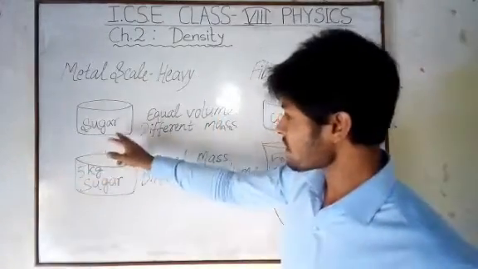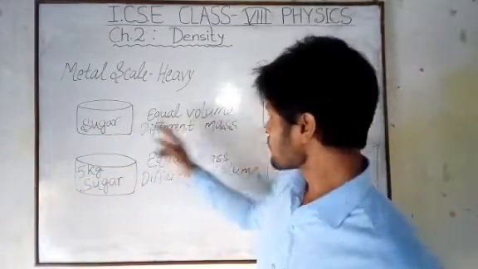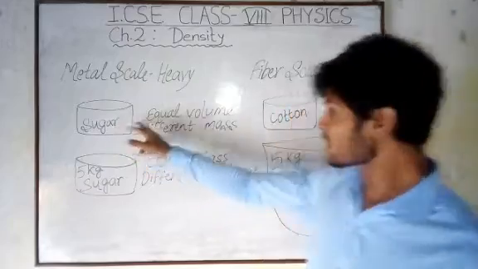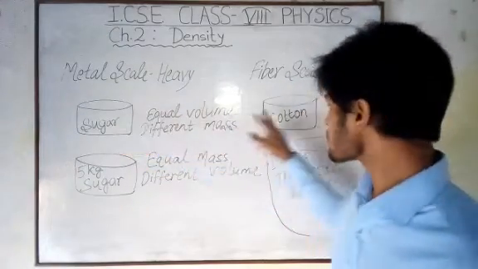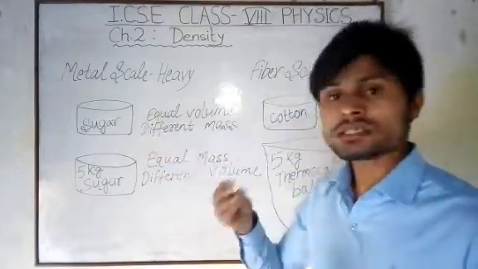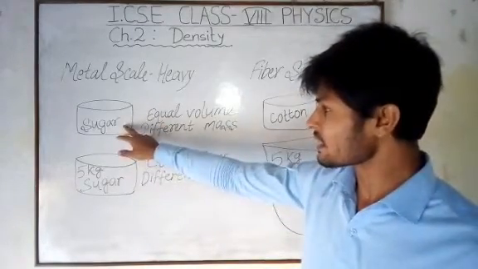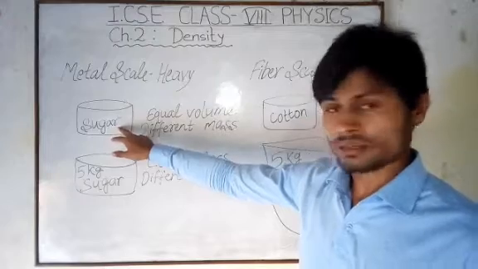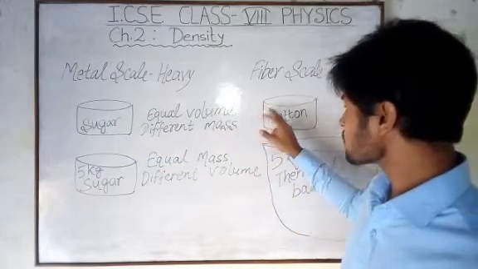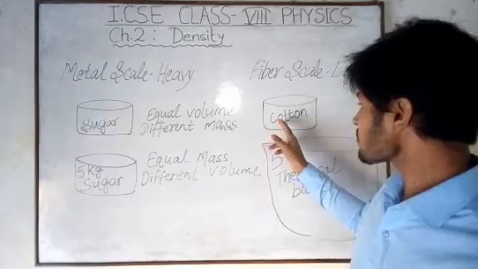There are a few more examples. Suppose we have two containers of equal size. That means they contain the same quantity of substance, so they have equal volume. Suppose in one container we put some sugar, and in the other we put some cotton.